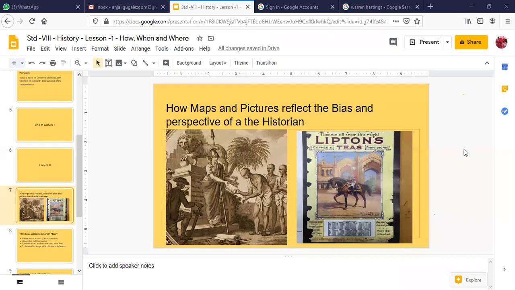Okay, so here, this is an advertisement again. Now when you look at the advertisement, it gives you some information or not. If you think from a historian's point of view, what does it show? All advertisements help us to understand how markets for new products were created and new tastes were popularized.